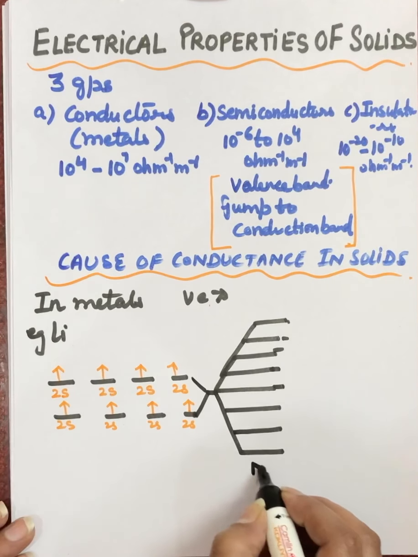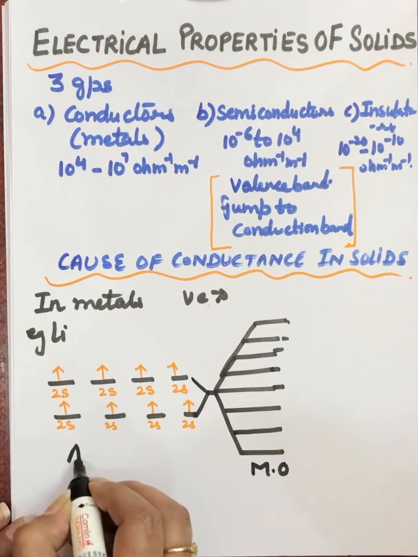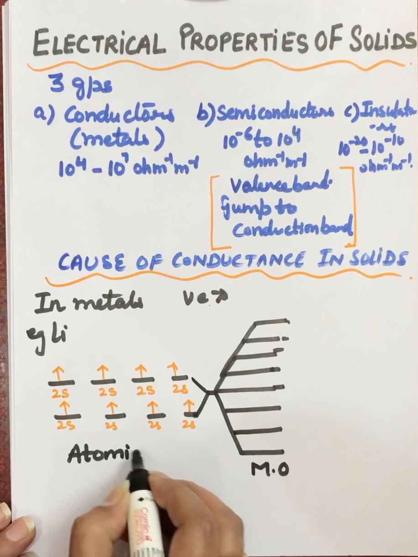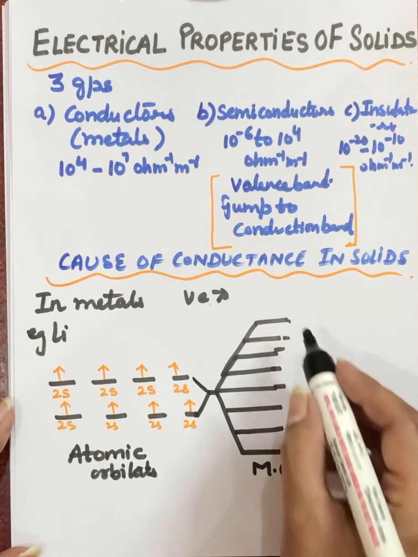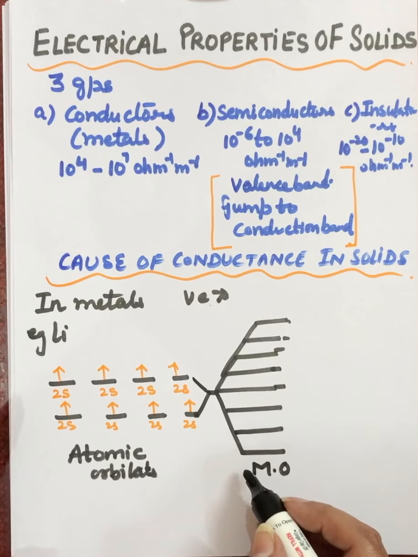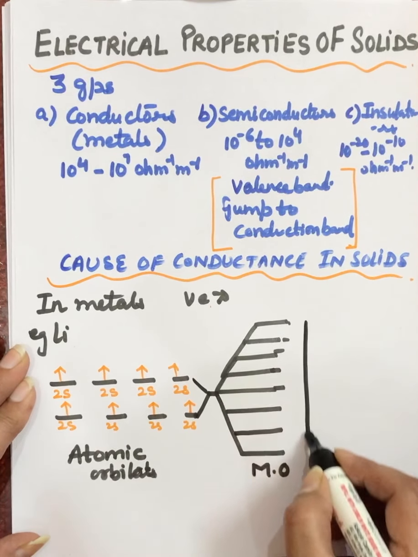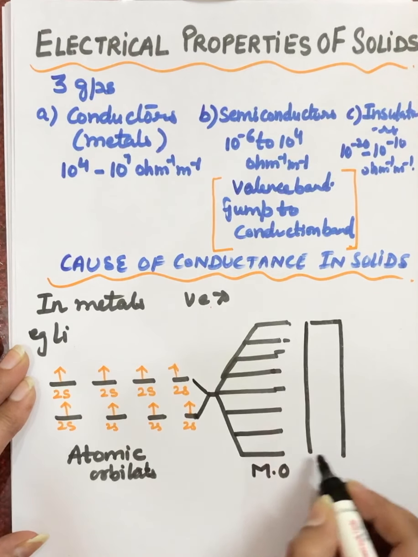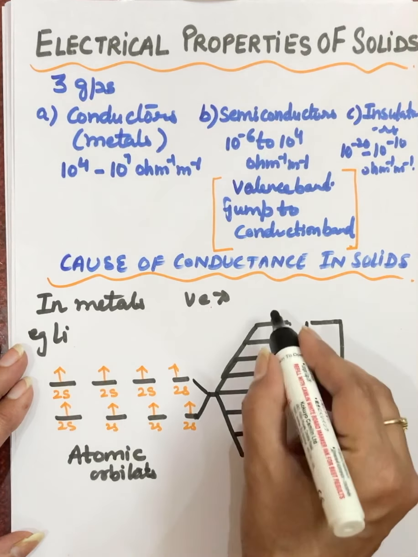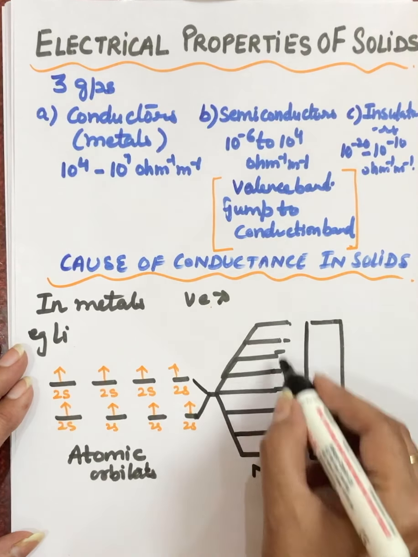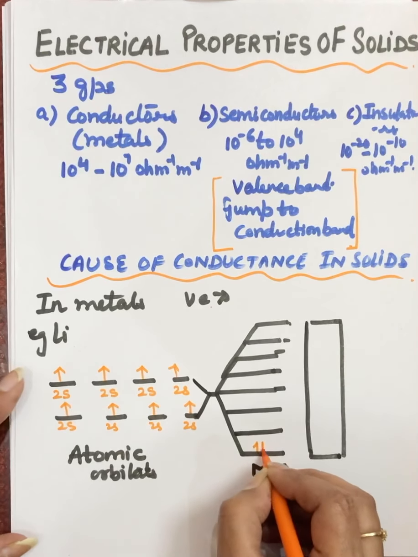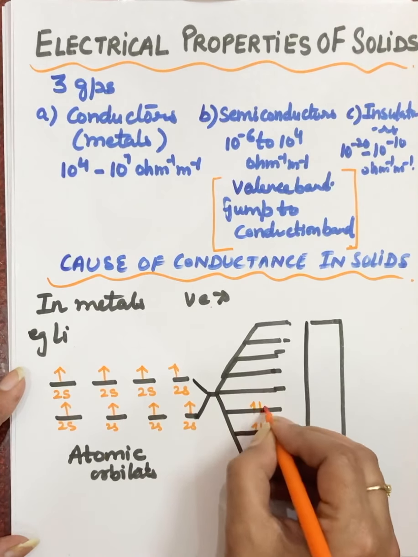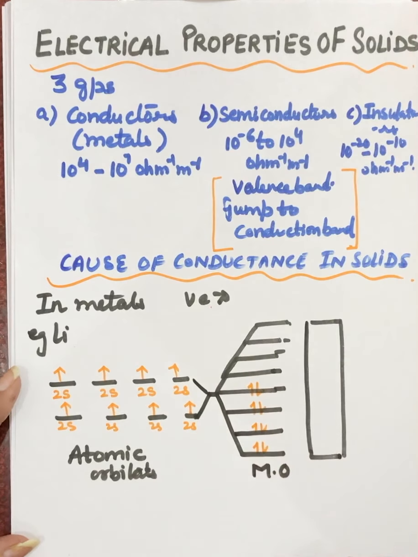And now we have to fill the electrons in these molecular orbitals. These are the orbitals of how many lithium atoms? 8 lithium atoms. And these are so close to each other that it just looks like a band. This whole thing actually looks like a band like this. And all these molecular orbitals are very close to each other. And when we fill these 8 electrons, they will first of all be filled up in the low energy molecular orbital and then move on to the high energy molecular orbital.